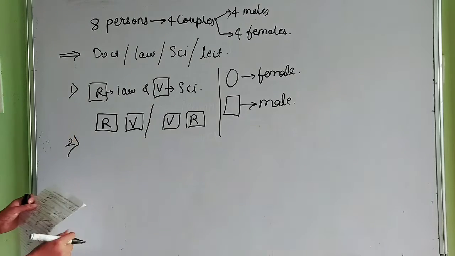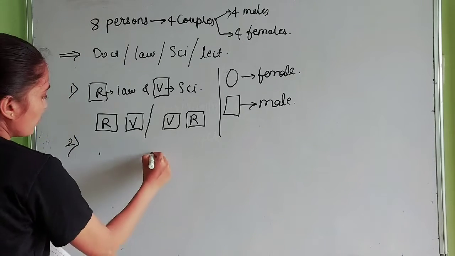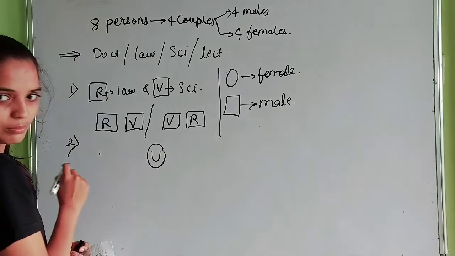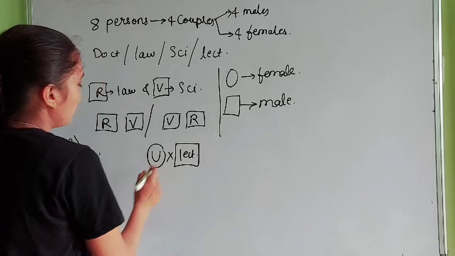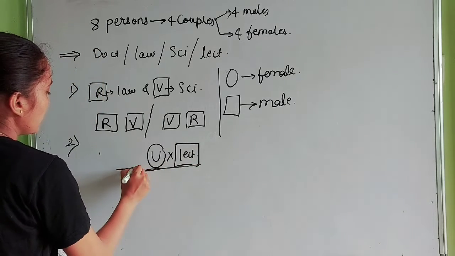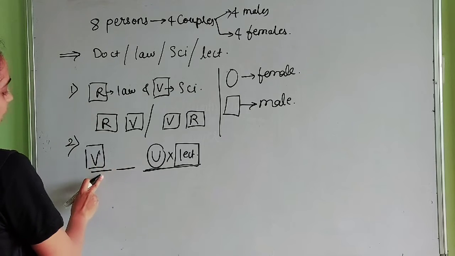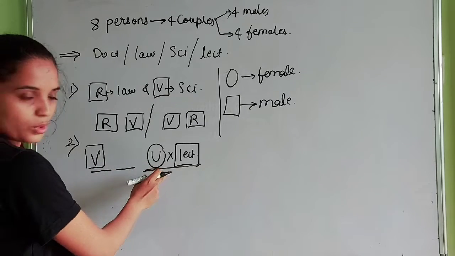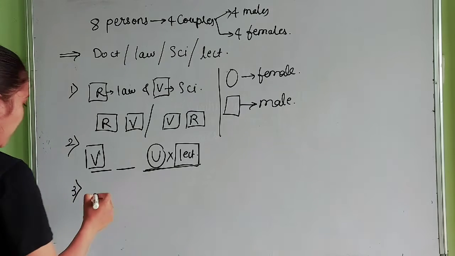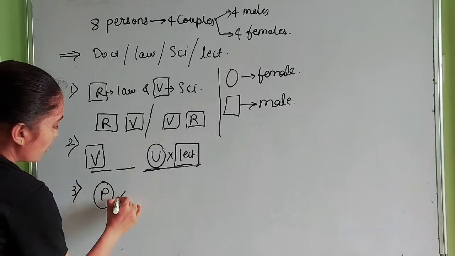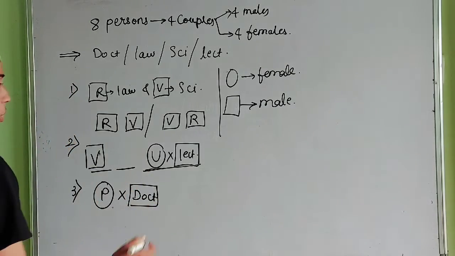Our second condition says that U, who is a female because she is the wife of a lecturer, is sitting to the right of V. So here we write V and, to the right, U. Our third condition: P is the wife of a doctor.